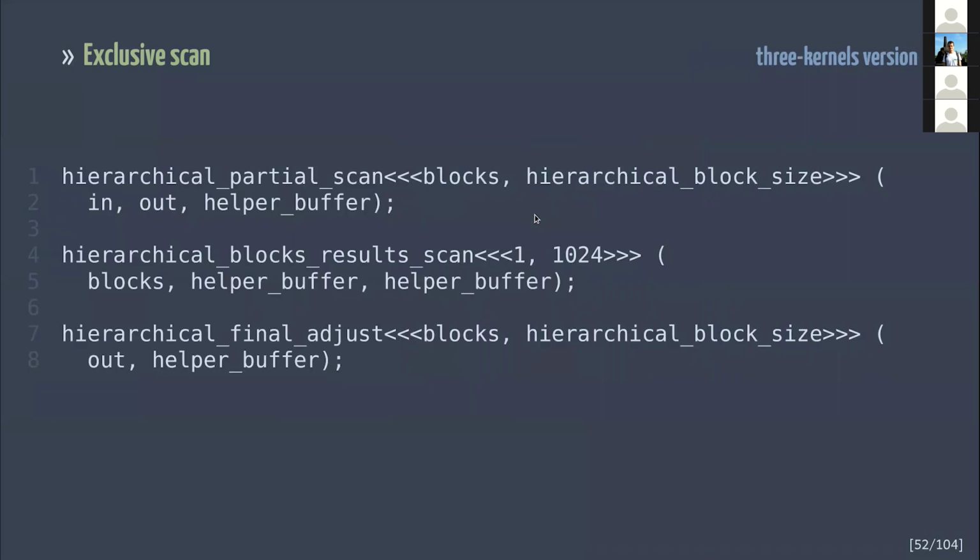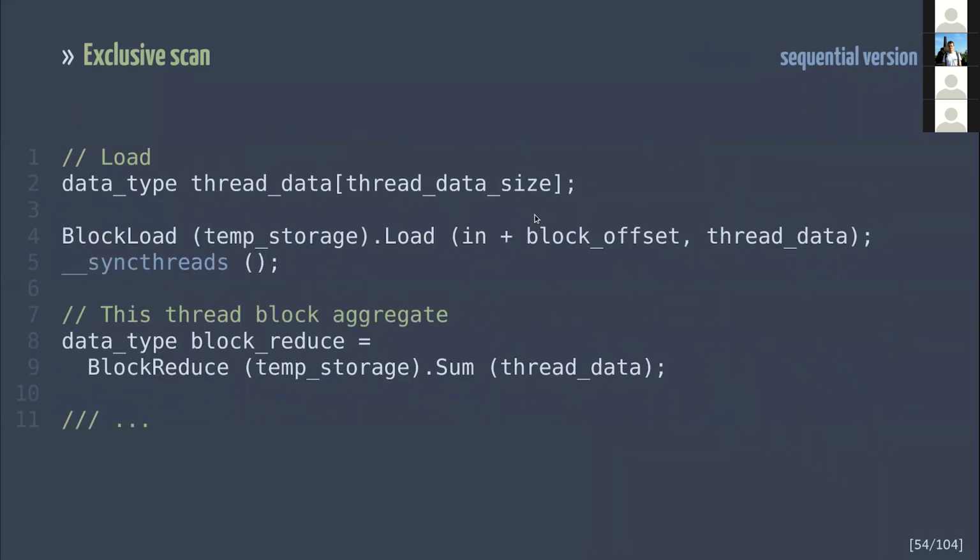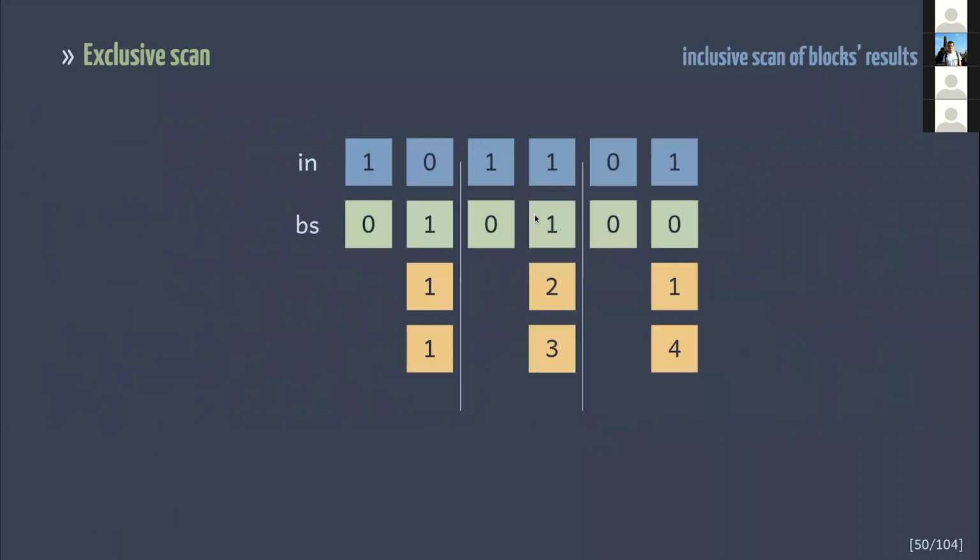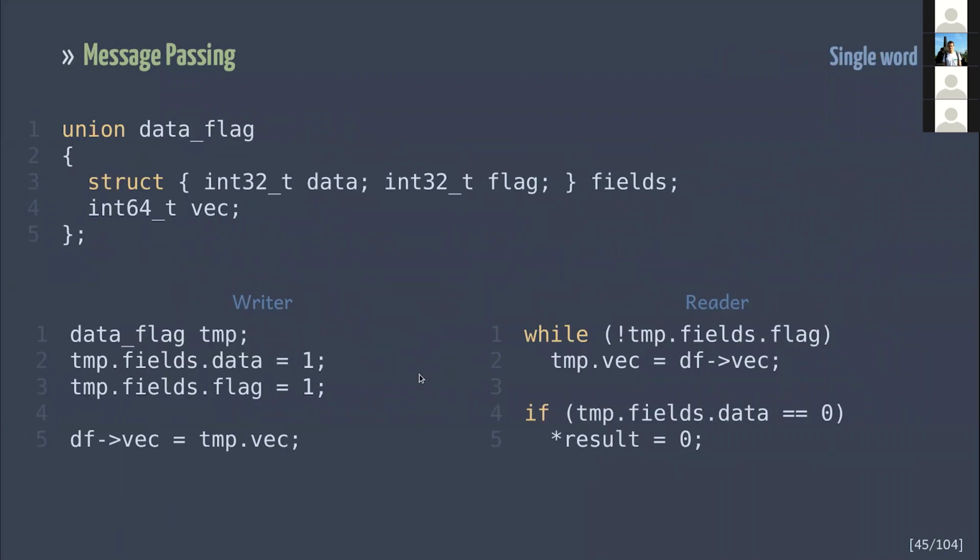So what I wanted to show here is that using a single architectural word, just like here, improves our performance by about 23% over the version with fences, because normally you'd need to write data, perform a thread fence, and then write some flag. And here I combined flag and data, so I don't need thread fences at all.